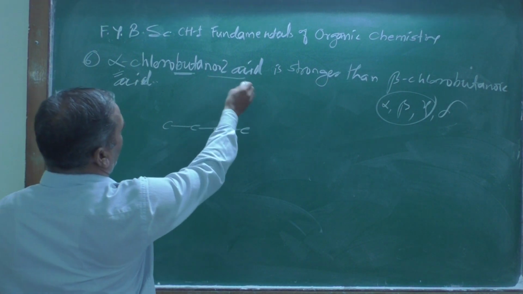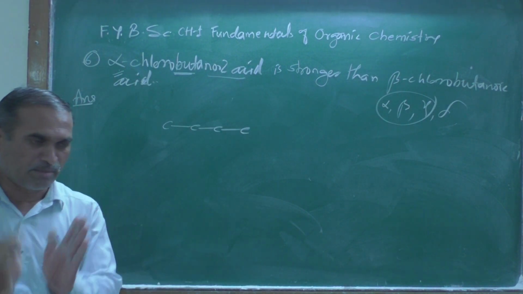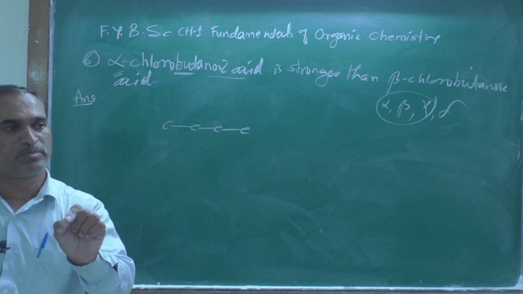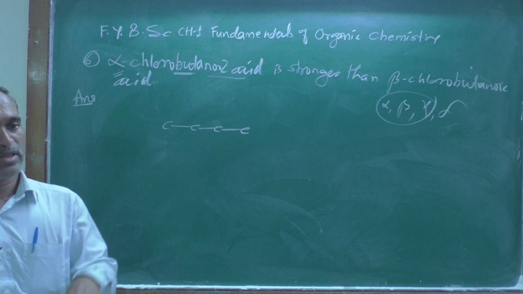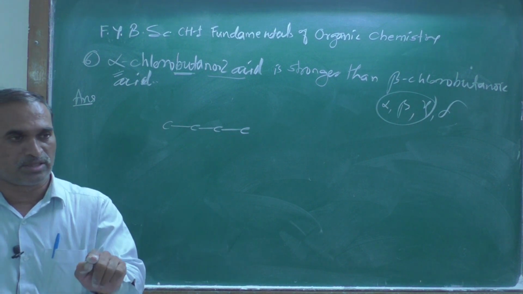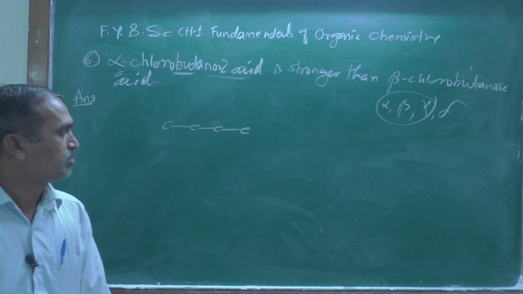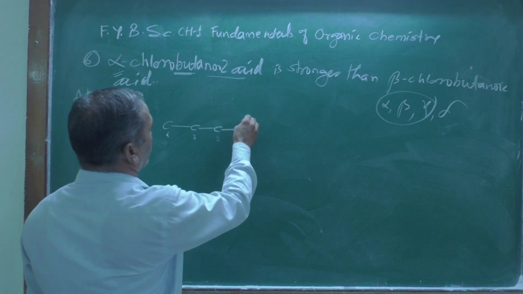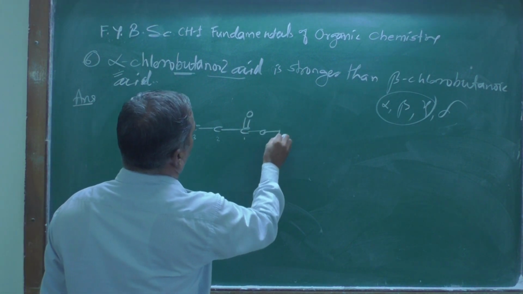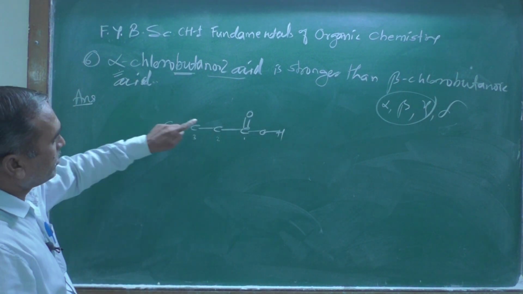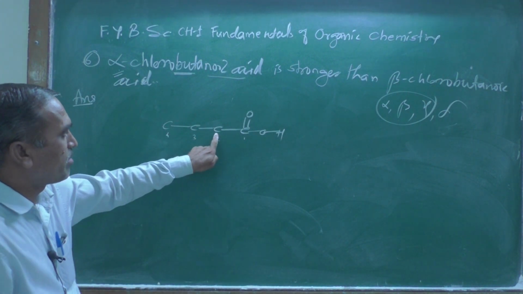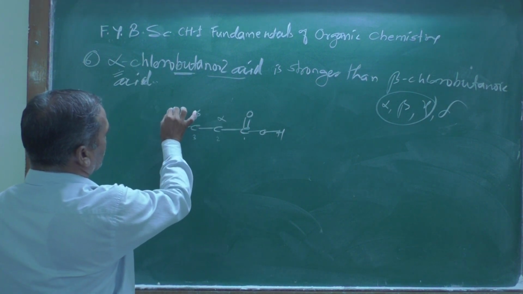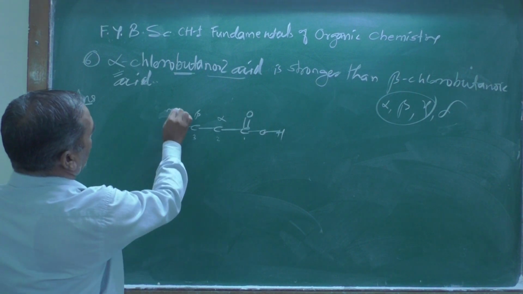And oic acid, remember the carboxylic group is always present at the end of the carbon chain, and that carbonyl carbon is always numbered as 1, so you can give 1, 2, 3 and 4 for butanoic, and at 1 there is the carboxylic group, like this, right? So as we know, the adjacent carbon atom is known as alpha, this one is known as beta, and this one is known as gamma. This is the gamma position.